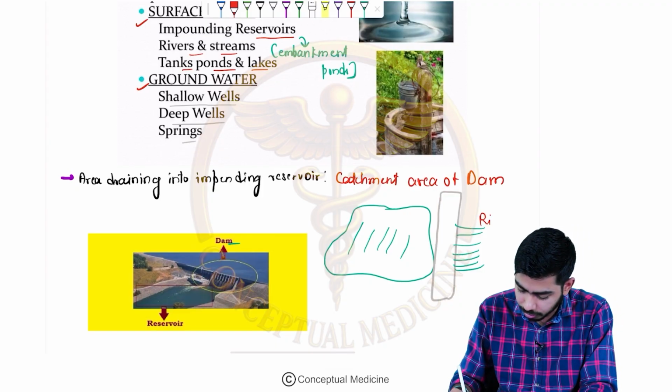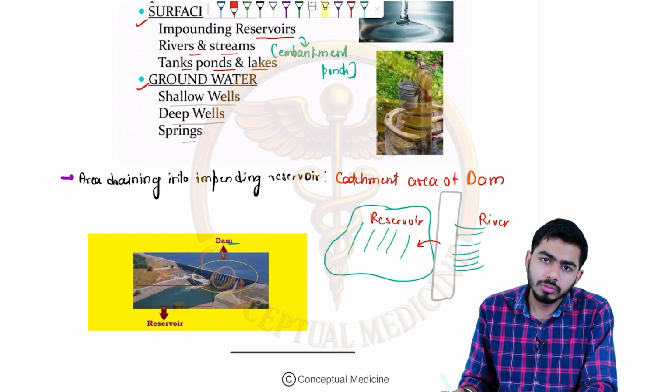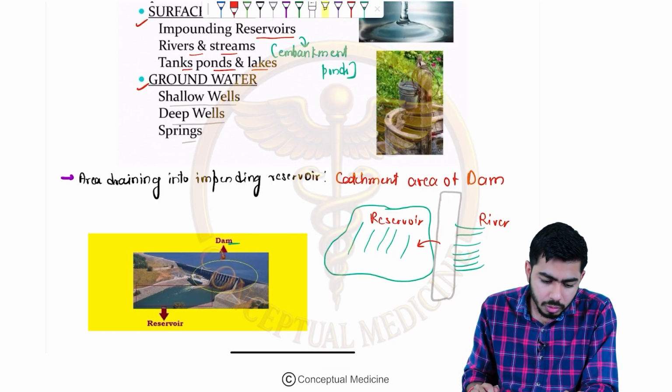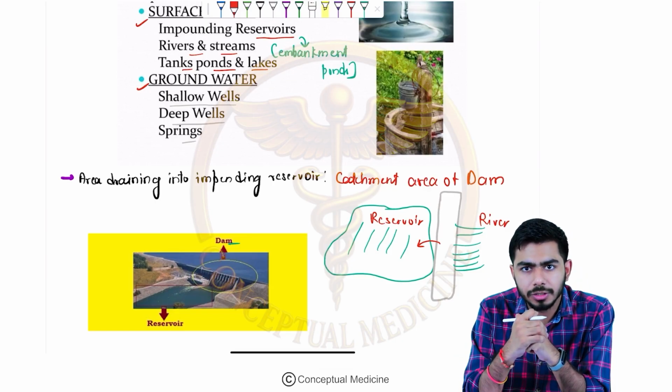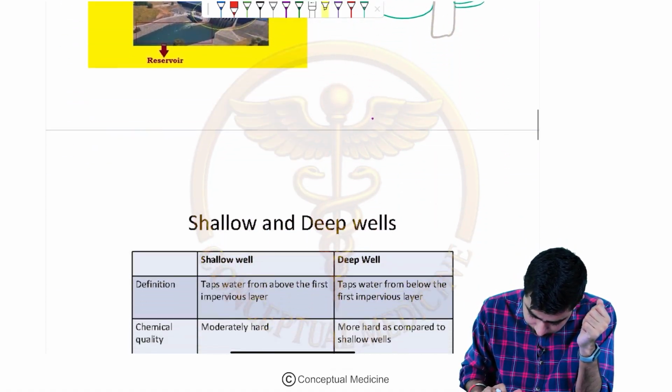So here I wanted to say that this is the river and this is the impounding reservoir, and the water is flowing like that. You understand that, okay guys? So once we are clear with that, now we shall be moving on to the important point of discussion for today's session, that is the wells. So let's talk about the wells, guys.